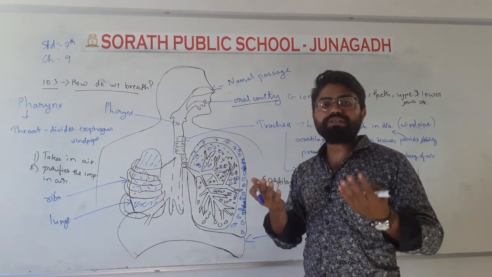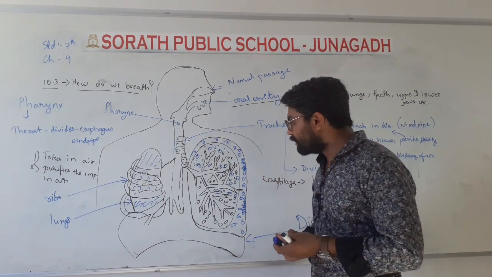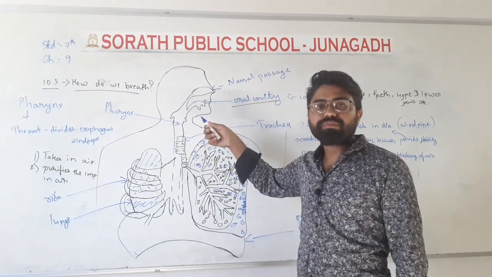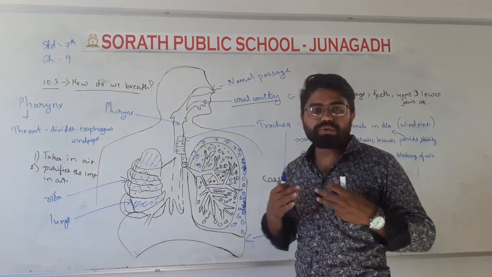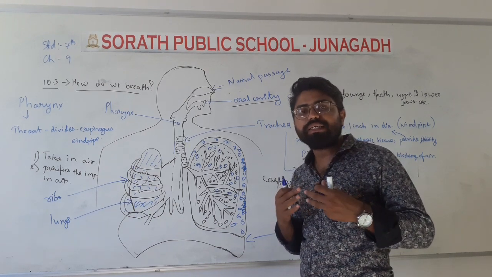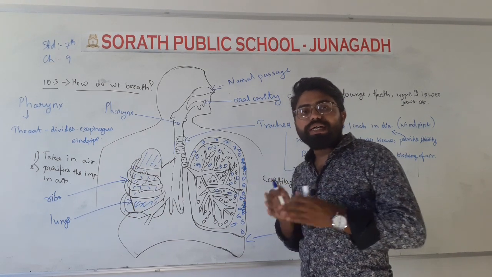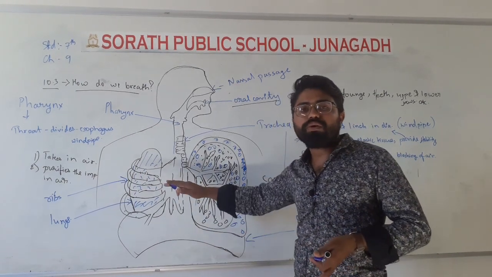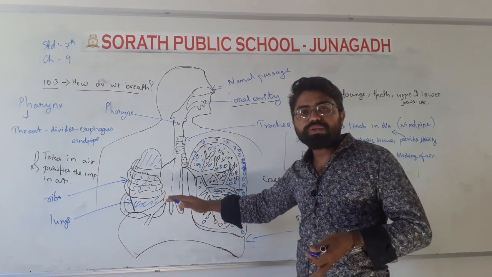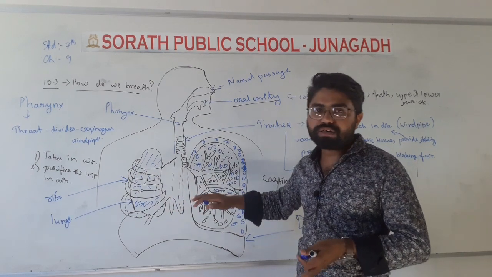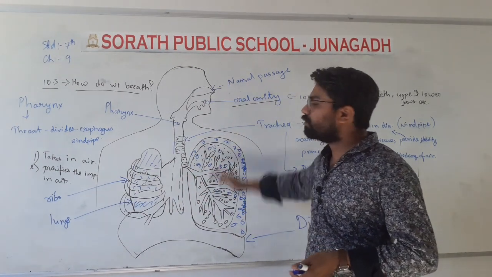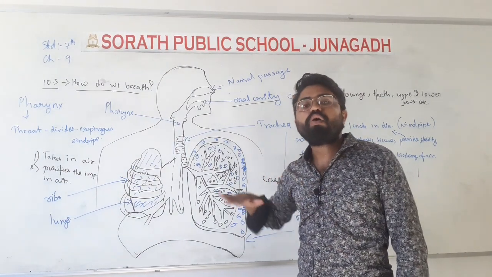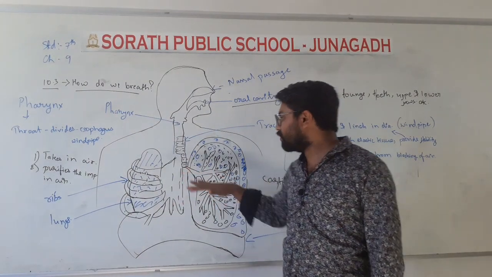And when we are throwing out the air, at that time the diaphragm goes up and pushes the air. Our chest also goes backward, or we can say it moves toward its original position. And the diaphragm also moves toward its original position. So there is a force of pressure, and it throws the carbon dioxide out through our nose. So this is the basic of the respiratory system.